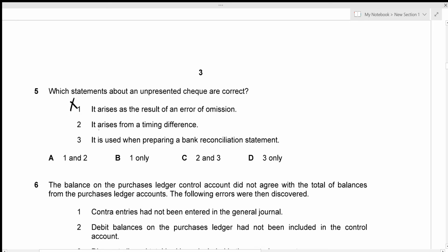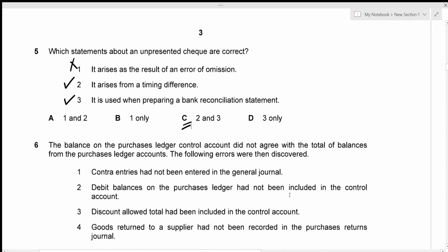Then option 2, we have it arises from a timing difference, which is absolutely correct. And statement 3, it is used when preparing a bank reconciliation statement, which is actually true, because while preparing a bank reconciliation statement, we need to balance the total of both the bank book and the cash book. So statement 3 is correct. Then 2 and 3 is given by option C, which is our correct answer.